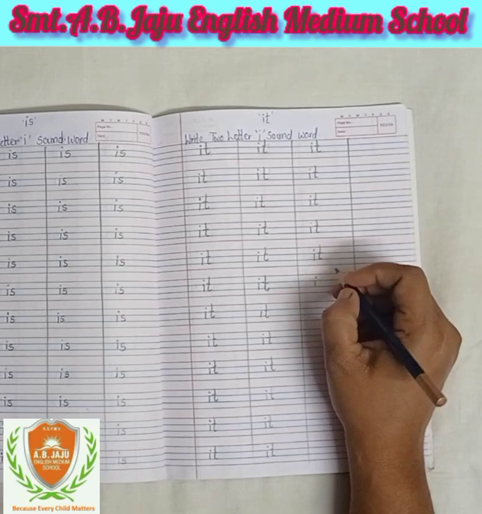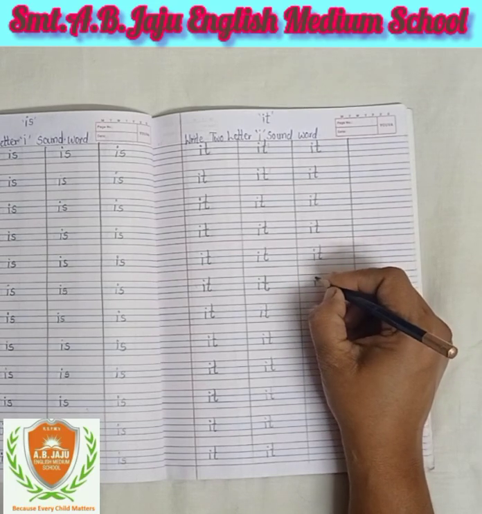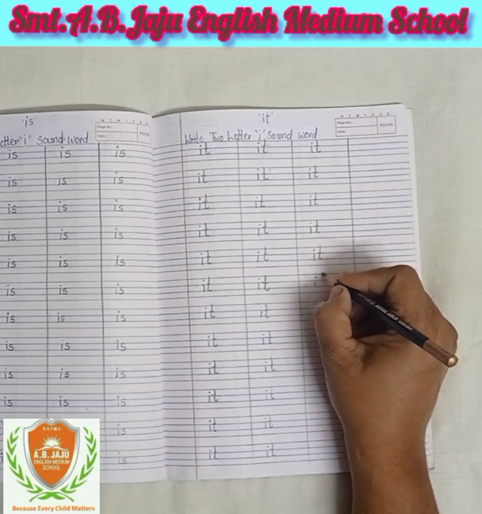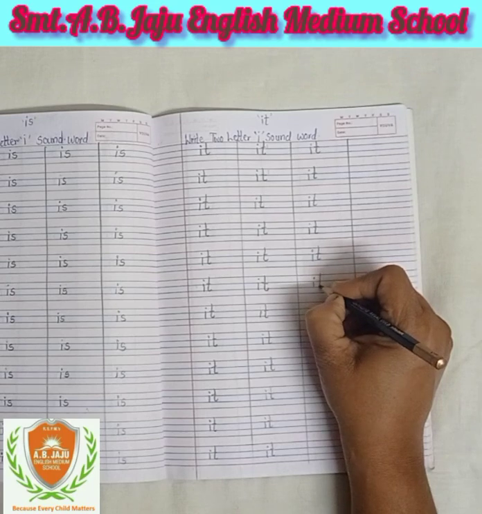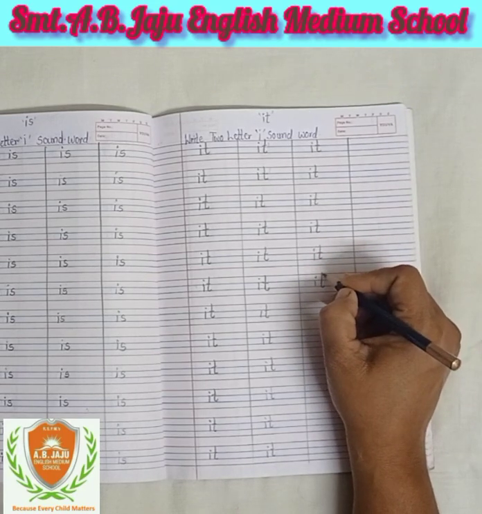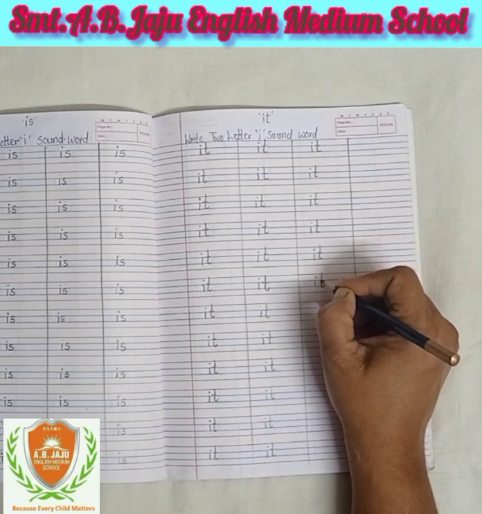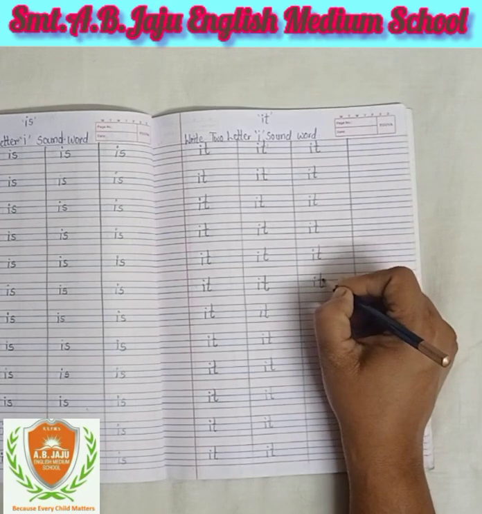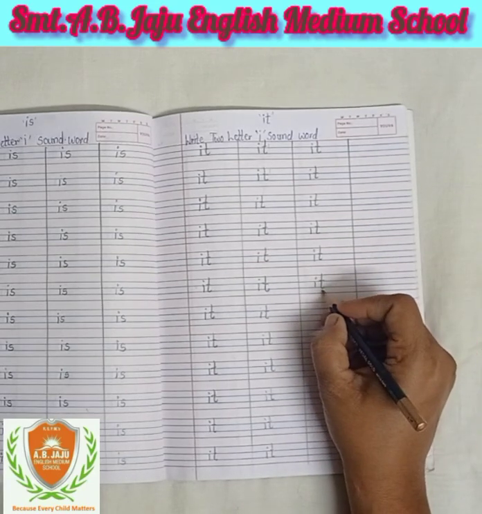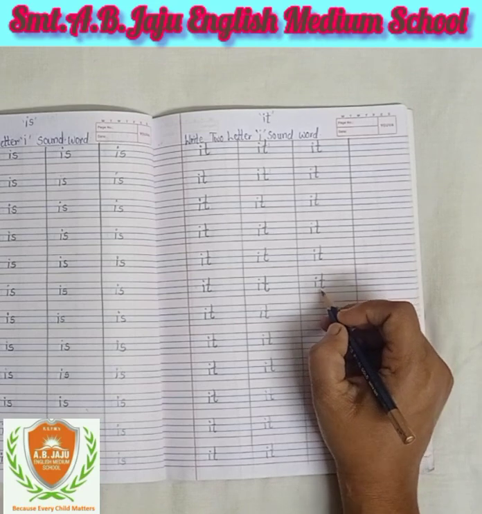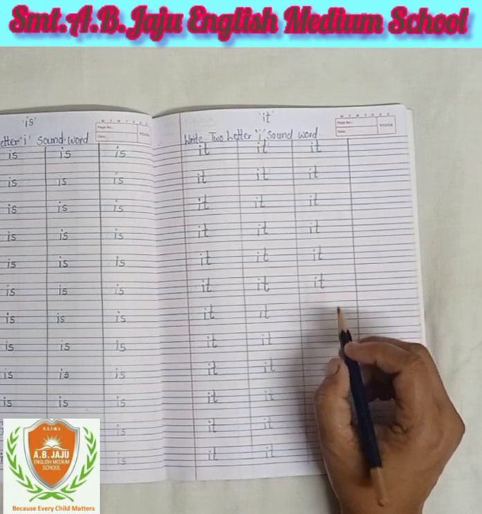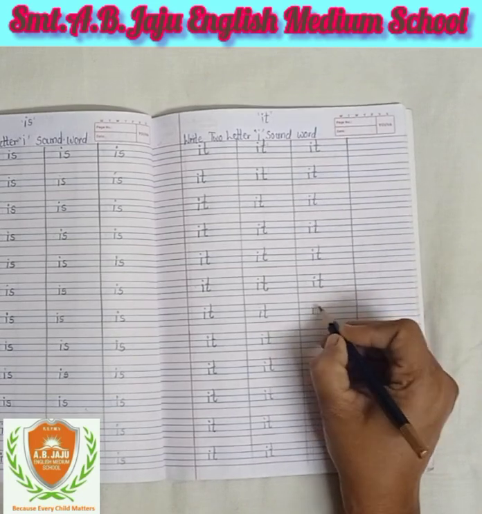I write down in between two blue lines and give a dot in between the pink line and blue line. Then write letter T. You have to start from the pink line to the second blue line and the sleeping line on the first blue line. So this is T. Sound of I is E, sound of T is T. Both sounds we mix, then comes the sound "it".